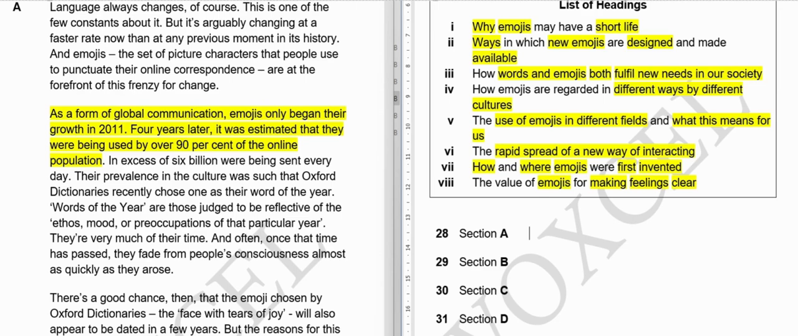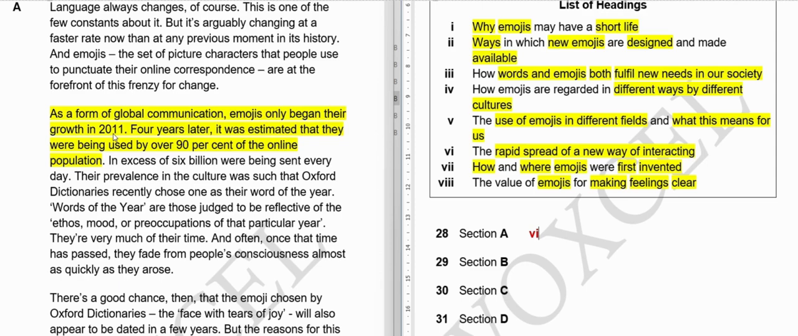And our answer to this is number 6. Hopefully you got it right. If not, don't worry. So why is the sixth answer correct? Because they are saying in the sixth option the rapid spread of a new way of interacting. So as a form of global communication, emojis only began their growth in 2011. So they started to be used, or they got really into use, in 2011. Before that, not many people used it, so we cannot say it was a new way of interaction.